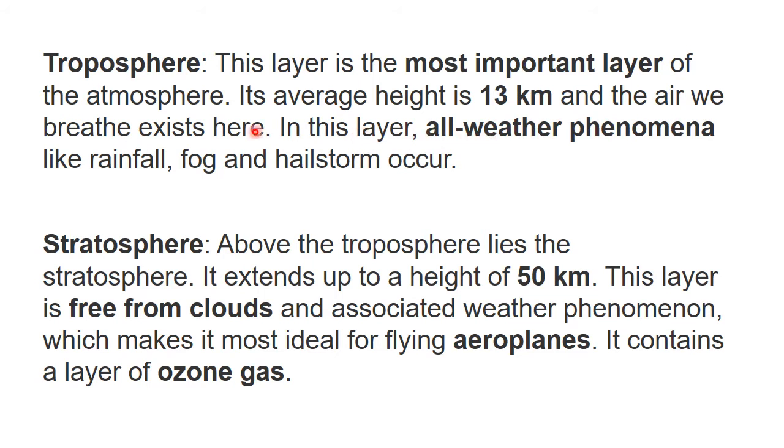In this layer, all weather phenomena like rainfall, snowfall, fog, and hailstorm, everything happens only in this layer. Okay children, so what is the first point? This is the most important layer. Second, height 13 kilometer, and the air we breathe is only present here. And last, all weather phenomena like rainfall, fog and hailstorm occur in this layer.